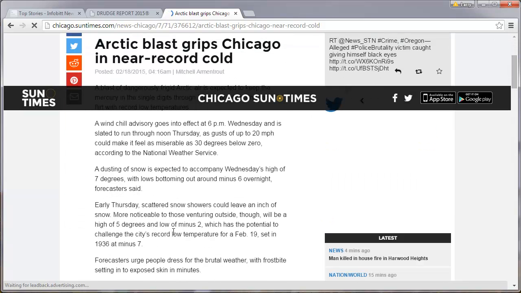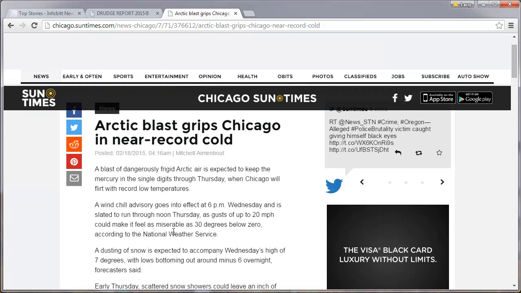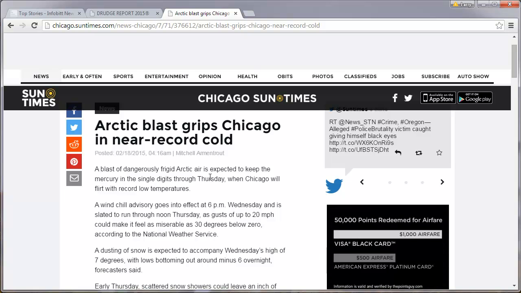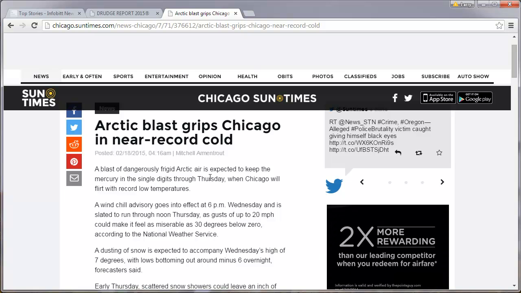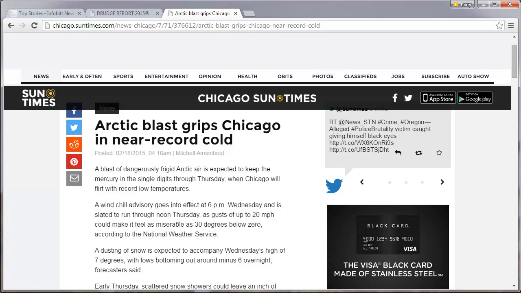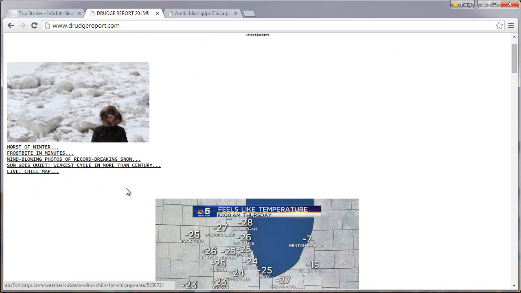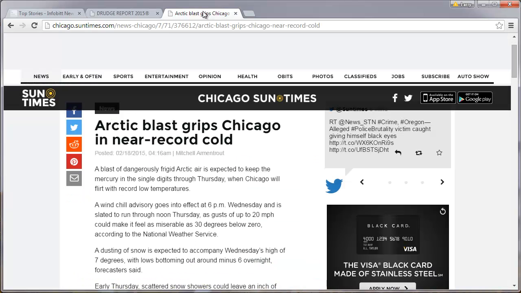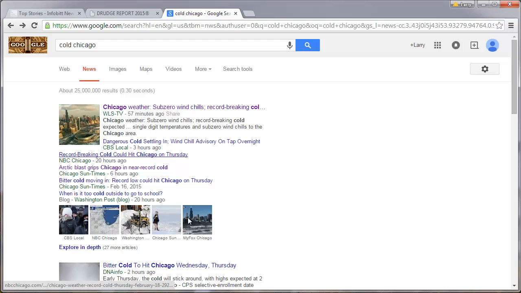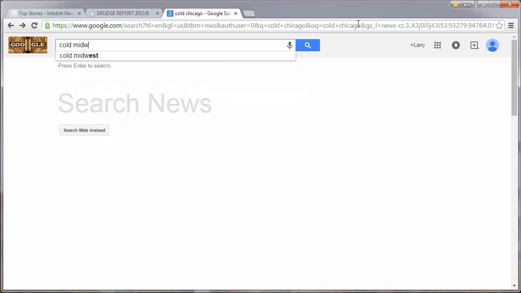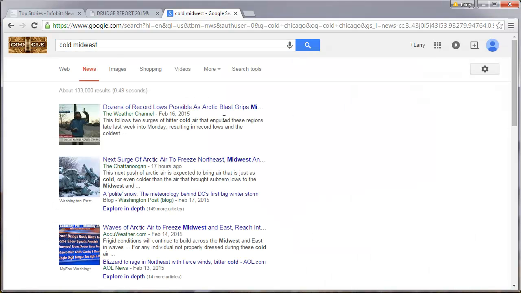This makes it clearer. It's not just a cold snap. It's actually near record cold. Yeah, that's the Thursday thing. It's not certain. So it's still not a big deal until it actually happens. Anyway, I'm not going to actually make it, but now I've got this story or these stories that Drudge has linked to, and I've got these stories here, and it might not just be Chicago, I'll look cold Midwest, and yeah, here we go.